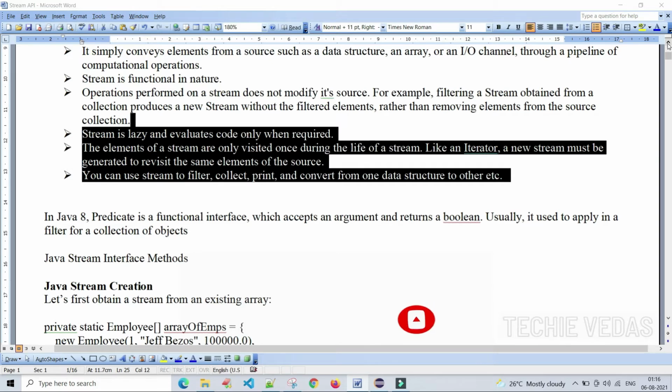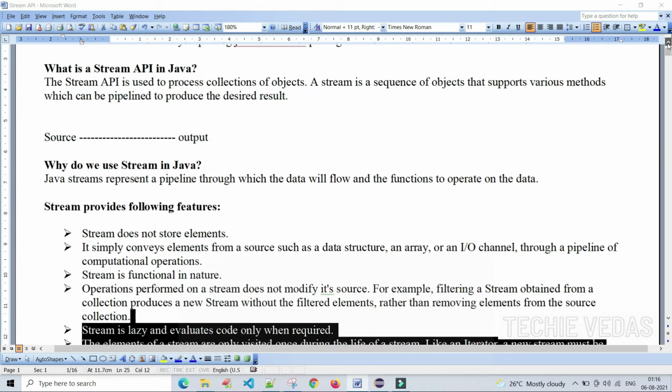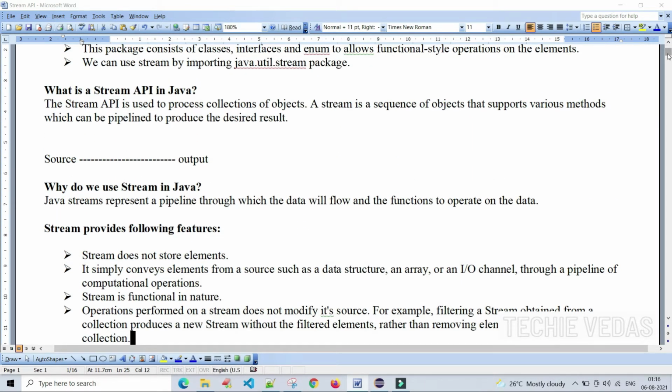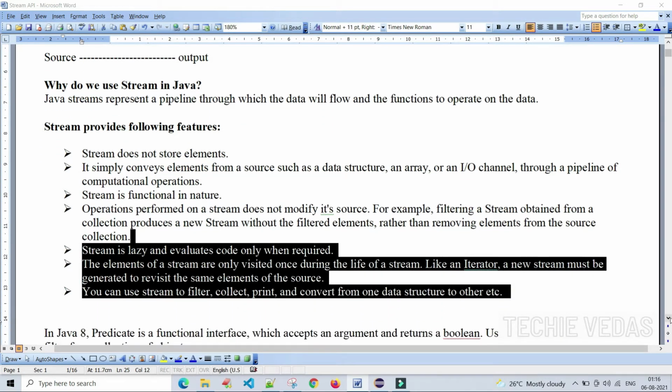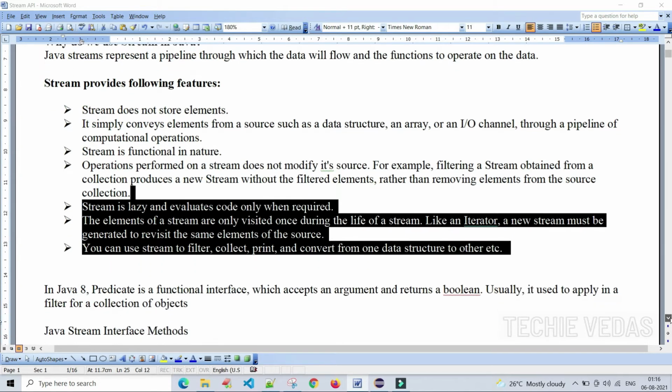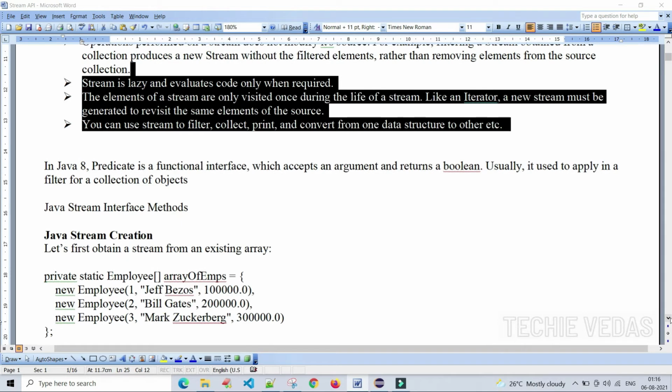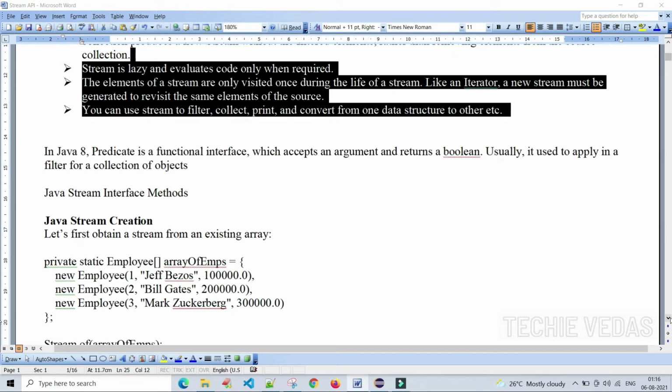We have covered what a stream API in Java is, what the purpose of the stream API is, why we choose stream API in Java, and what the exact functionality of stream API is. I hope that you understand these points very well. Now we will see